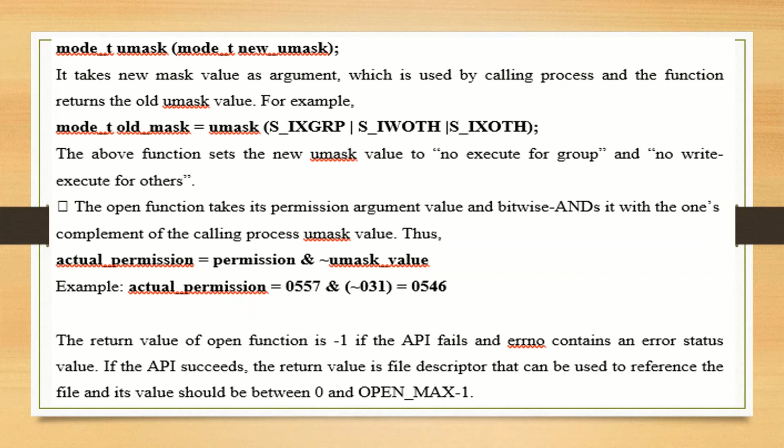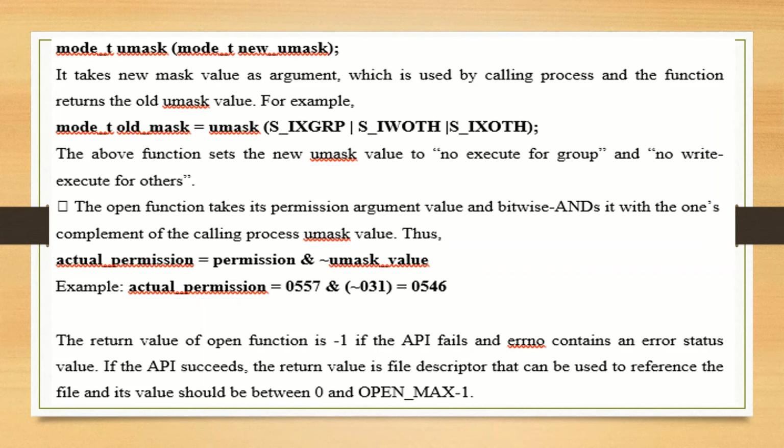The open function takes the permission argument value and bitwise ANDs it with the ones complement of the calling process umask value. Thus, actual permission is equal to permission AND NOT umask value.